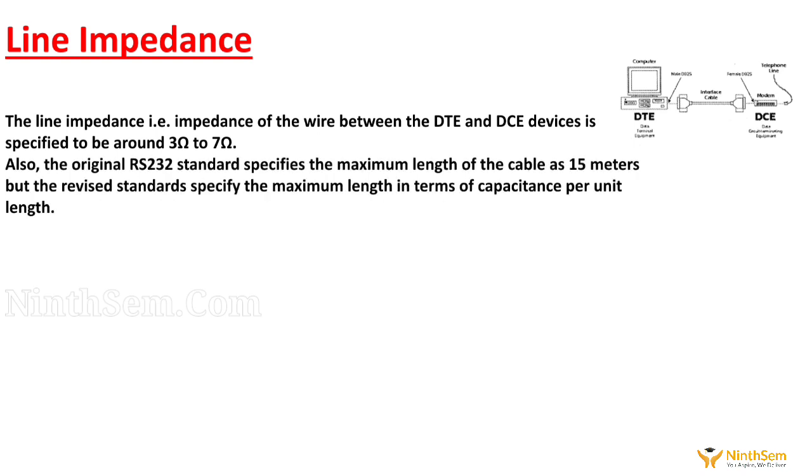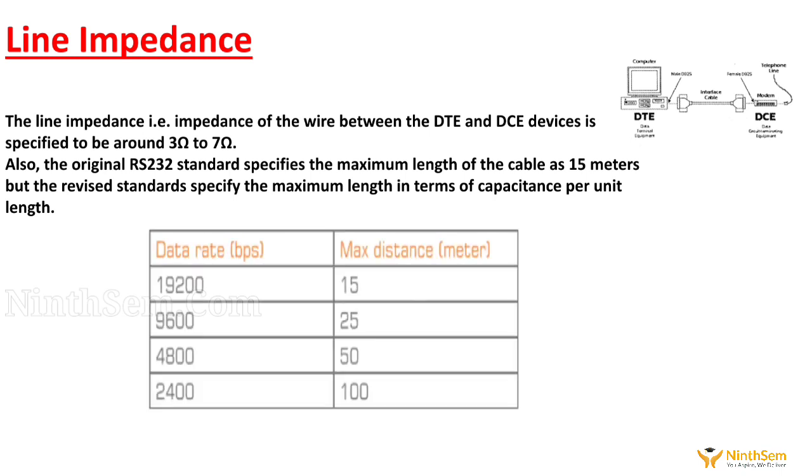Also, the original RS-232 standard specified the maximum length of cable as 15 to 20 meters depending upon the baud rate, which is 19,200 bps per unit length. And if you see the diagram, you will find many other distances for different baud rates. Like if the baud rate we are keeping as 9600, the distance can be 25 meters. For 4800 data rate, it can be 50 meters. Similarly it keeps increasing, but the standard is 19200.